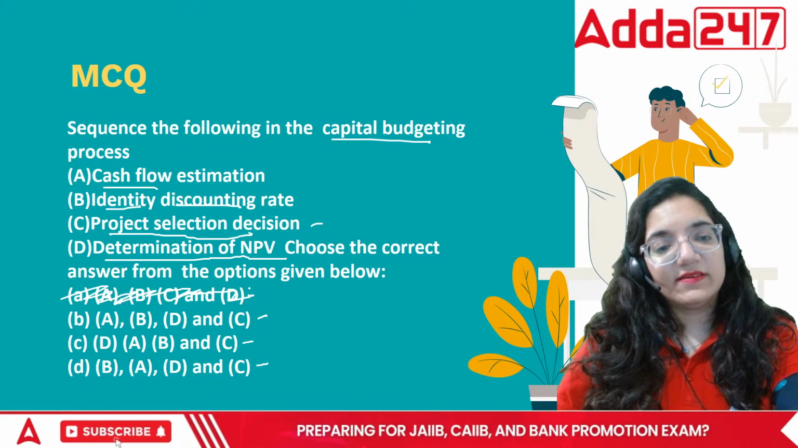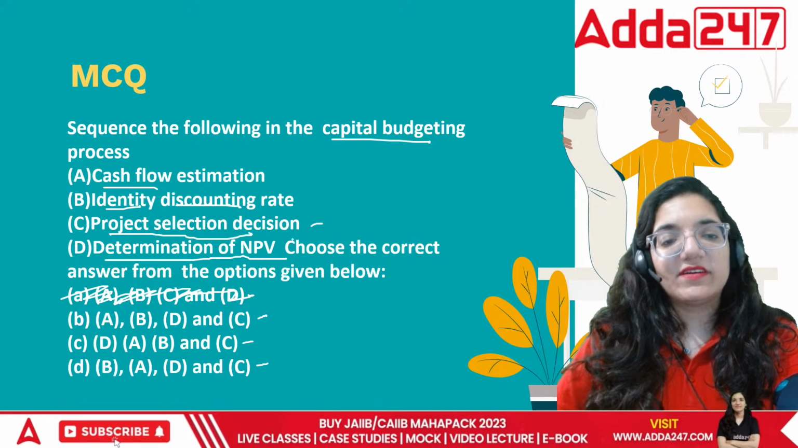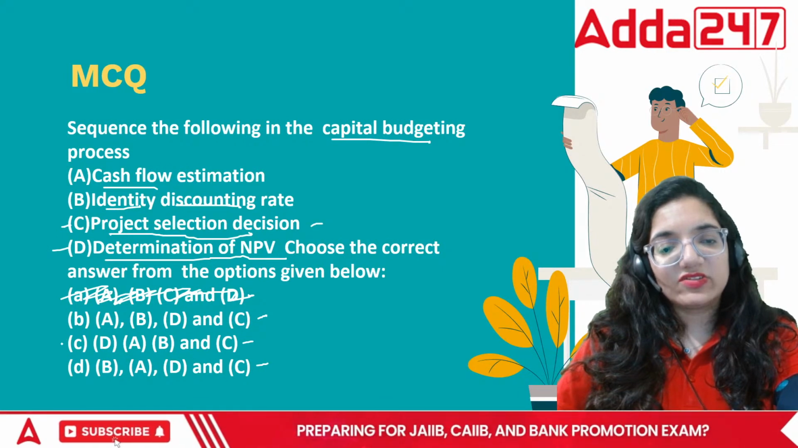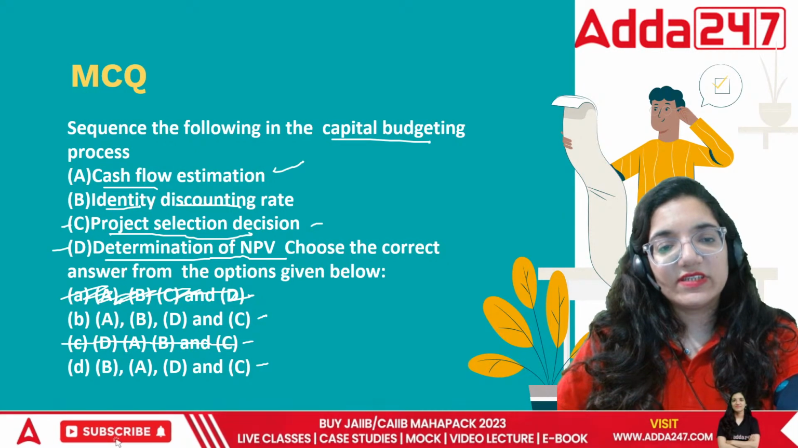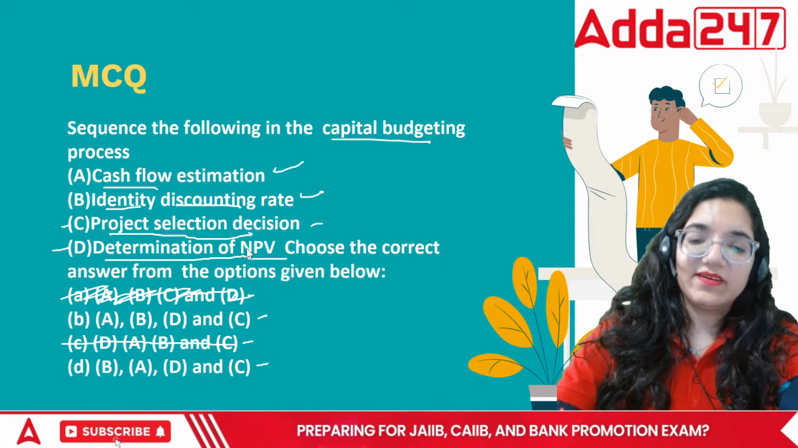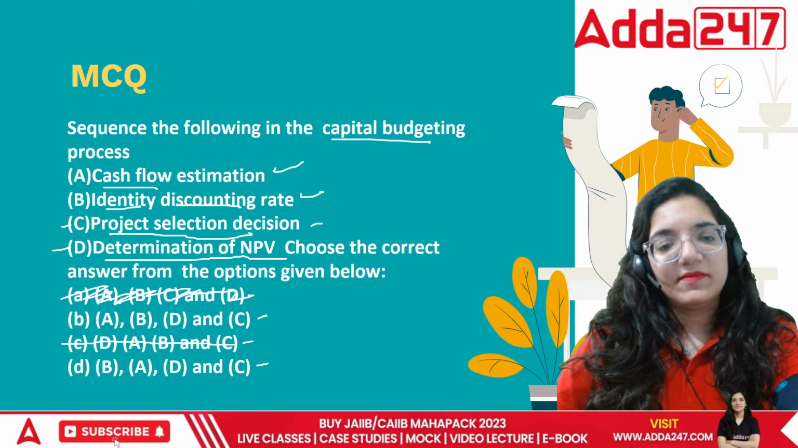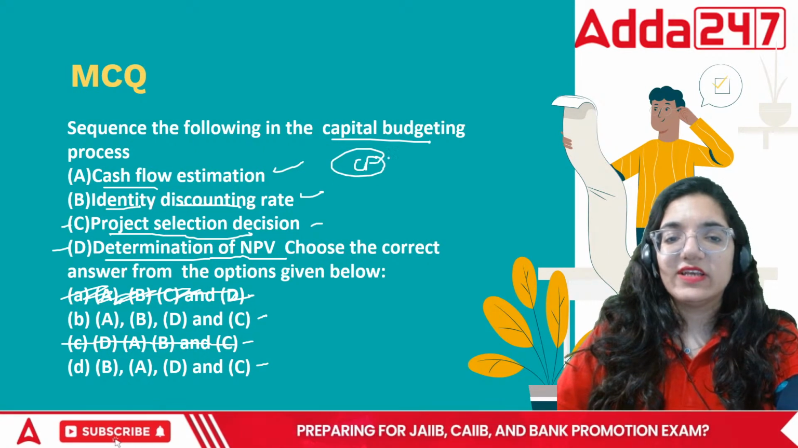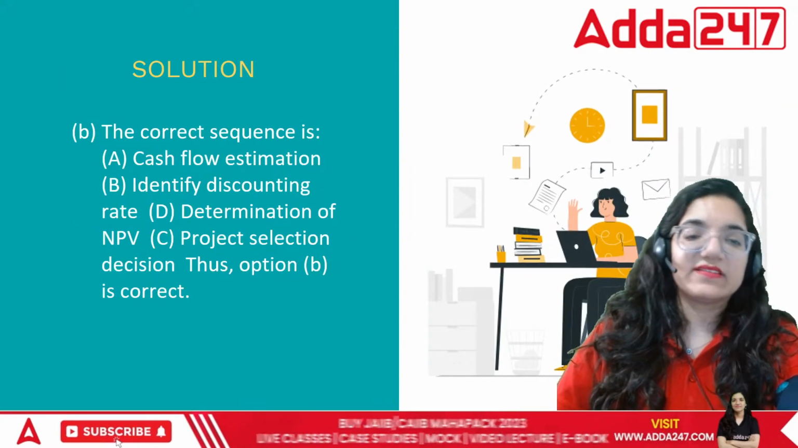Second last would be determination of NPV. So I have got one more option that is also eliminated. Now either you look at cash flow first or you look at the discounting rate first. Where do you start from? You always start from your cash flows. First of all, you get the cash flows, and then you make the discounting of it and then you continue further. So in this case, the correct answer is B.